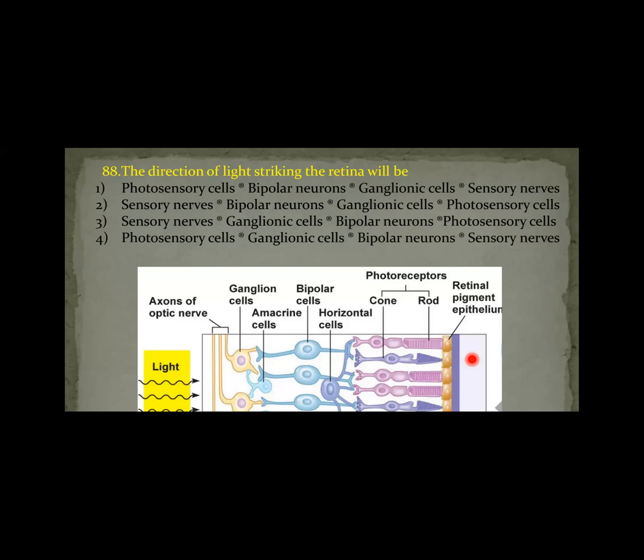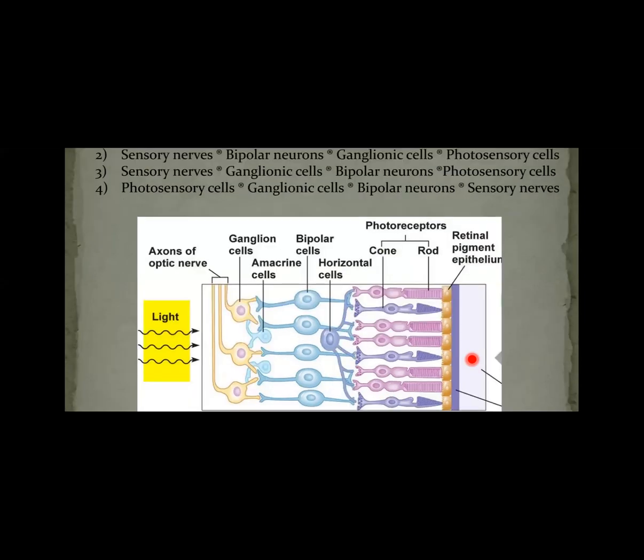Here, the retina is made up of three layers: the photoreceptor layer, bipolar cell layer, and ganglionic cell layer. In the image, you can see the photoreceptor cell layer, bipolar cell layer, and ganglionic cell layer.